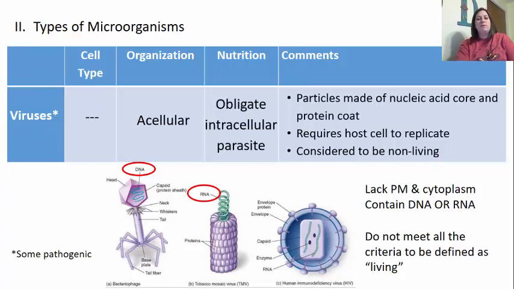All right, but if you look here in the first one, you have the bacteriophage. Bacteriophages contain DNA. These viruses actually infect bacteria. Okay, so viruses don't just infect our cells as humans, but they can also infect other cells, even as simple as a bacteria. We also see here the tobacco mosaic virus. This is a virus that affects tobacco plants. And then you have the human immunodeficiency virus, or HIV, which is the culprit for AIDS. This just shows you the structures are a little bit different, but they do infect different things as well.